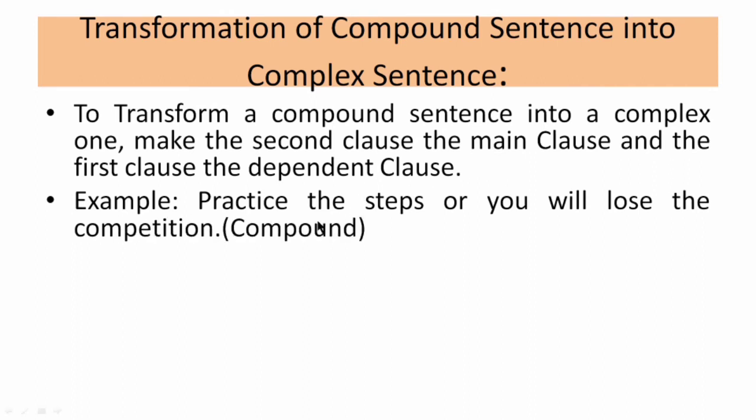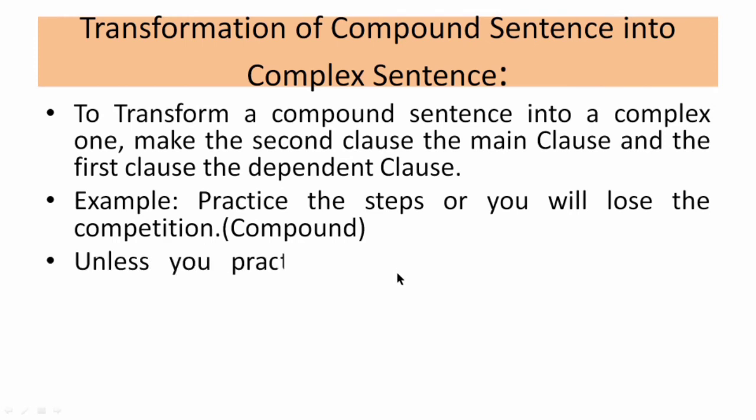Practice the steps or you will lose the competition. Again, two events: practice the steps, and second, you will lose the competition. Both are joined by the coordinating conjunction or, therefore it is an example of a compound sentence. To transform compound into complex, what is needed? It should have one principal clause and one or more subordinate clauses.